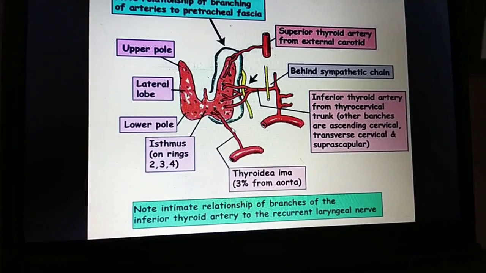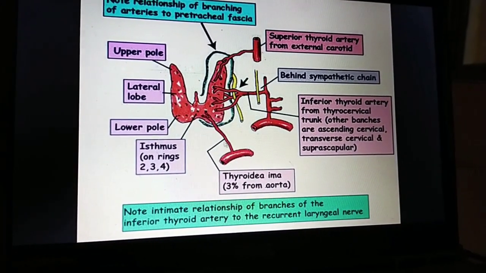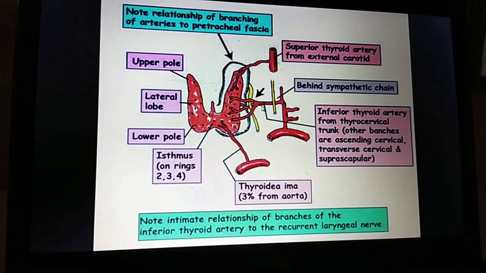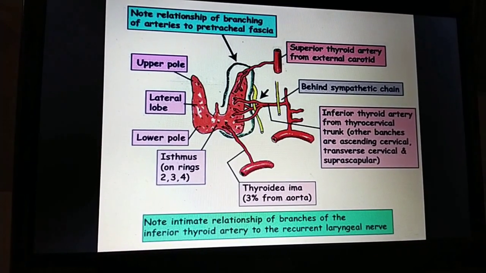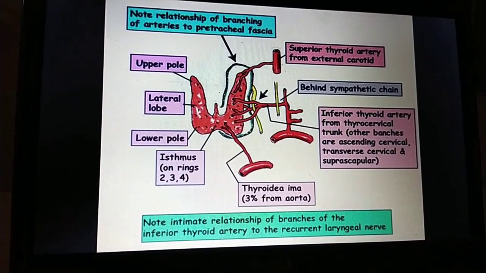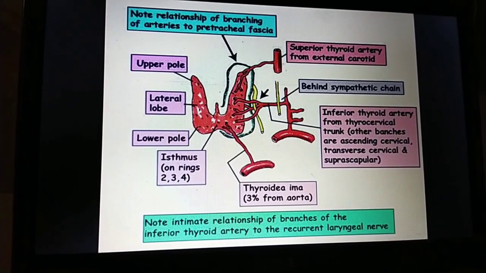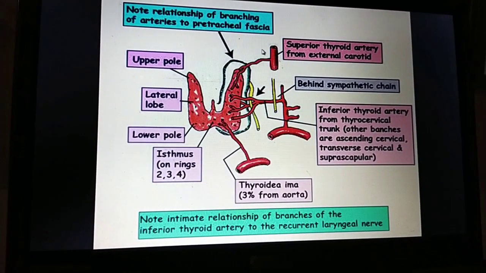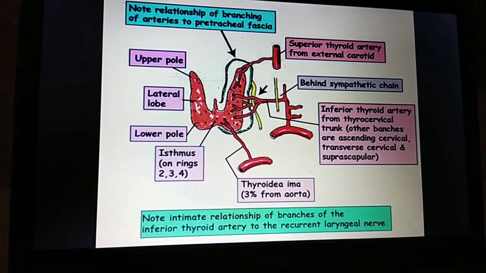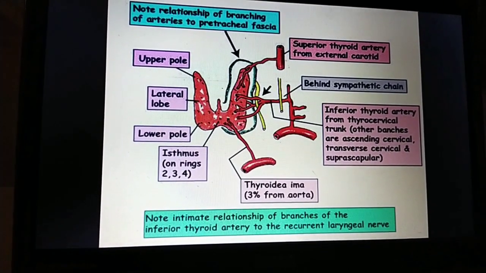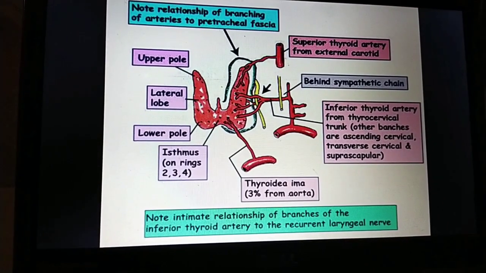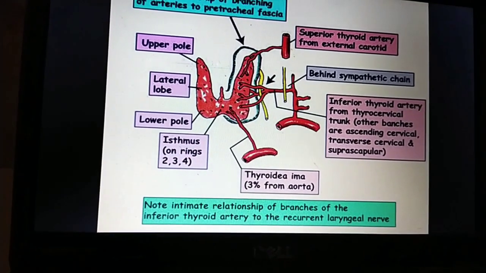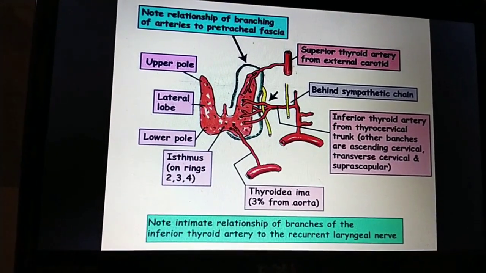It is present only in 3%, from the aorta. The origin of the thyroidea ima artery is from the aorta. Okay, and the inferior thyroidal artery is from the thyrocervical trunk, and this is the thyrocervical trunk. It is a branch of the subclavian artery. And the superior thyroidal artery is a branch of the external carotid artery. The superior thyroidal artery mainly supplies the upper and middle part of the thyroid gland. The inferior thyroidal artery mainly supplies the base of the thyroid gland, and most of the time the isthmus is supplied by the thyroidea ima artery.